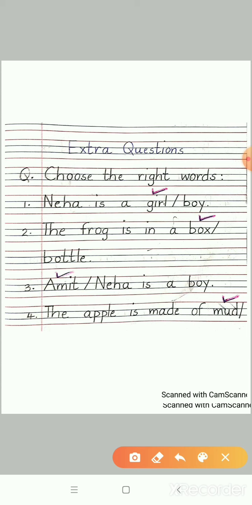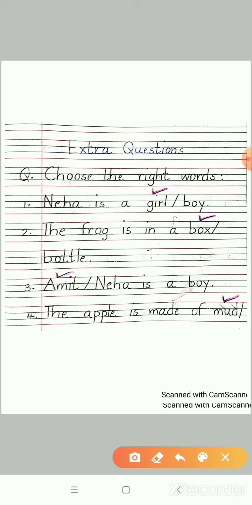Choose the right words. Please write the heading, students. The first question is, Neha is a girl slash boy. Students, what do you mean by slash? Can you see the slanting line? This is called a slash. It means either or. So the sentence goes like this: Neha is a girl or a boy.